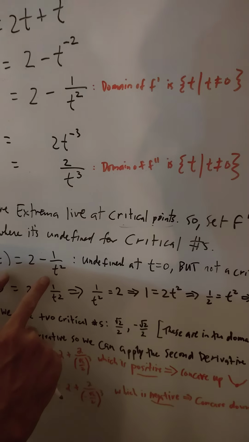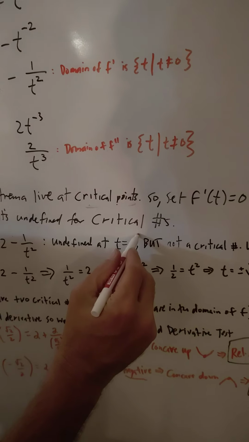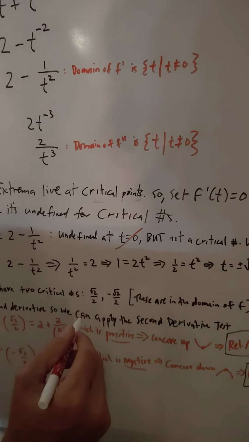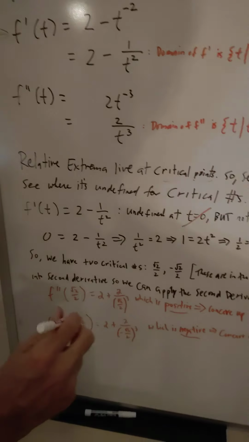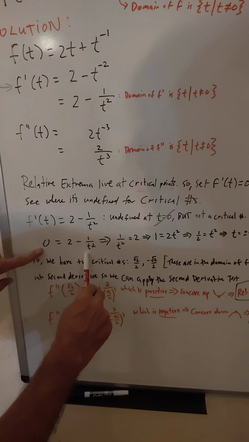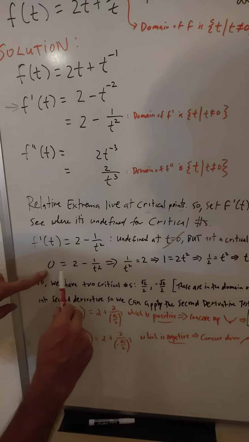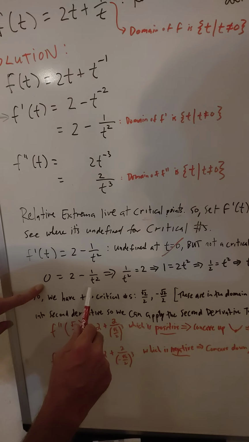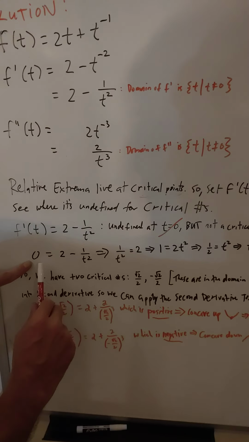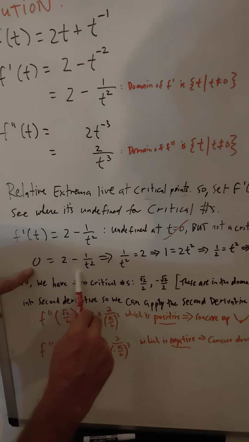To be a critical number, you have to be on the graph of f. You can't be on the graph of f when t equals 0 because t equals 0 is not in the domain. So let's reject t equals 0. It's not a critical number. The other way to get critical numbers is to set your first derivative equal to 0, which we did here. Then let's add 1 over t squared to each side. When you're solving for t in an equation, you don't want negative exponents. That's why I wrote 0 equals this simplified first derivative.